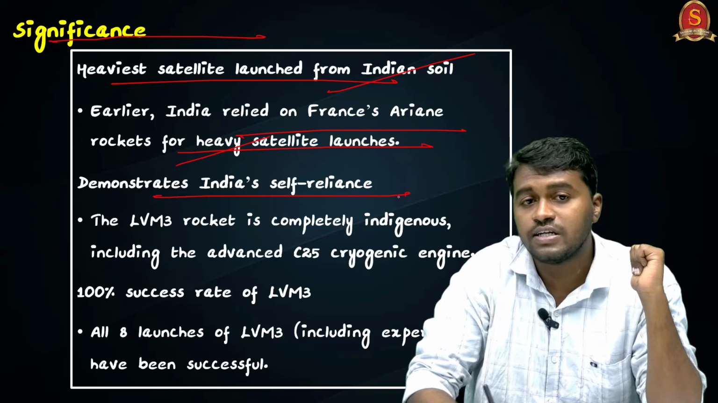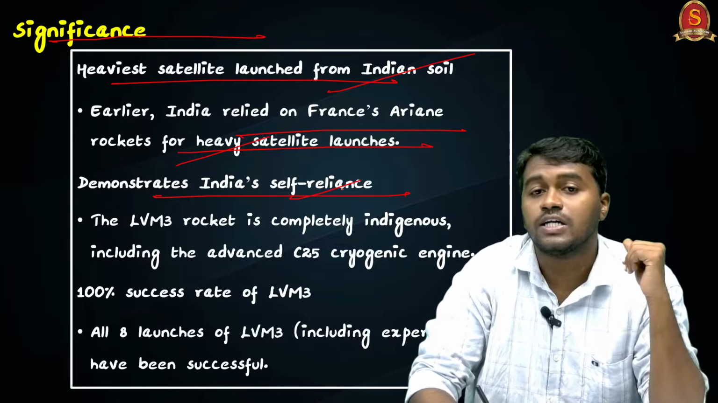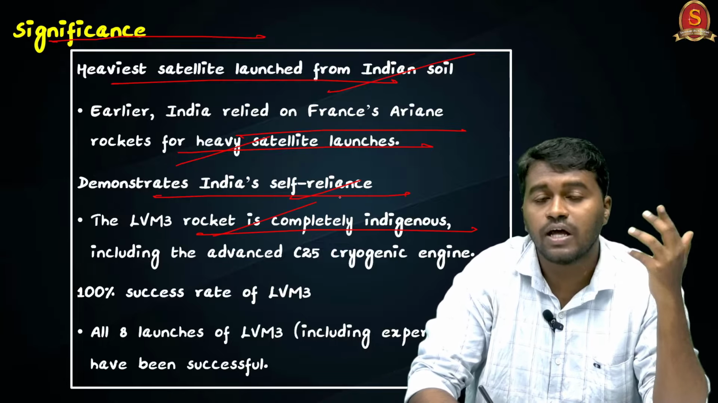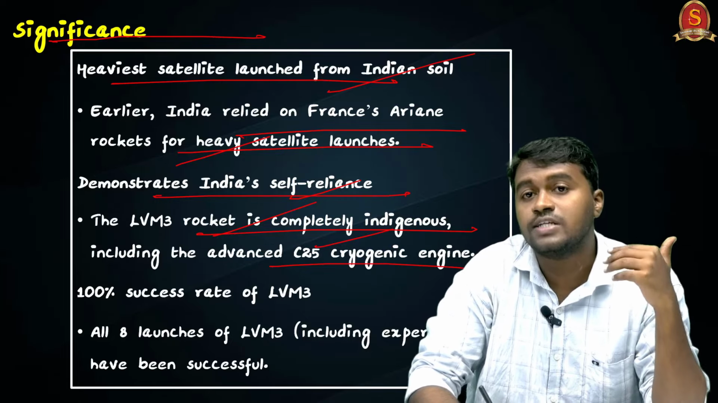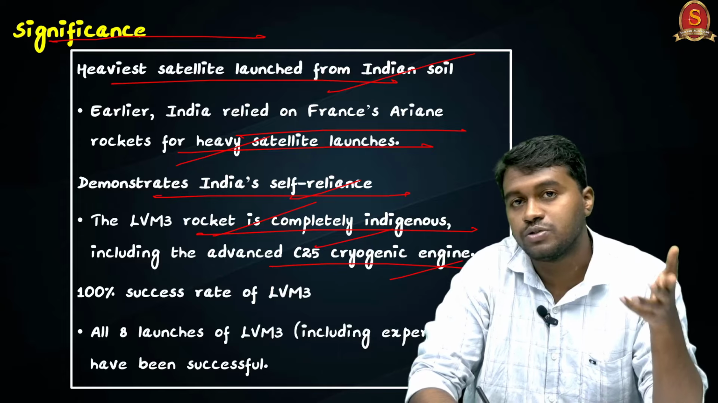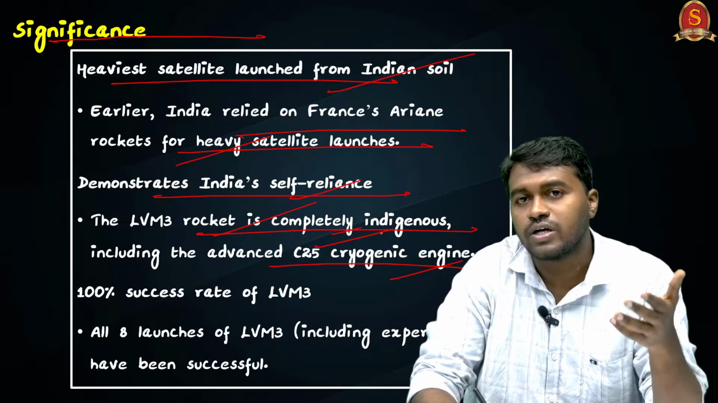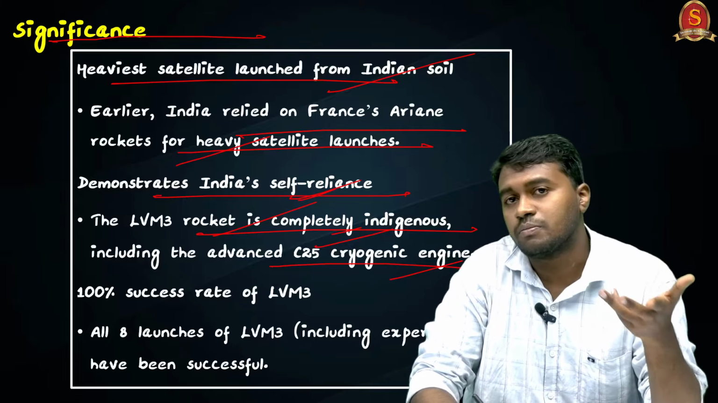And the next is that the mission is emphasizing India's steps towards achieving self-reliance, because you can see that most of the components, especially the LVM3 rocket, are completely manufactured in India, including its advanced C-25 cryogenic engine. Everything is completely manufactured in India. So it is showcasing our step towards achieving the mission of self-reliance.